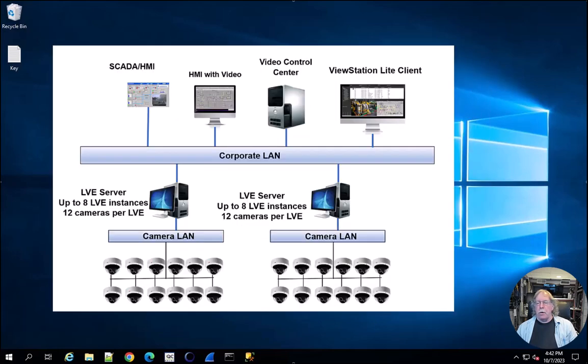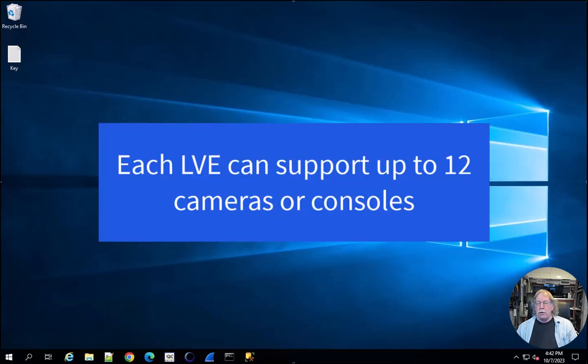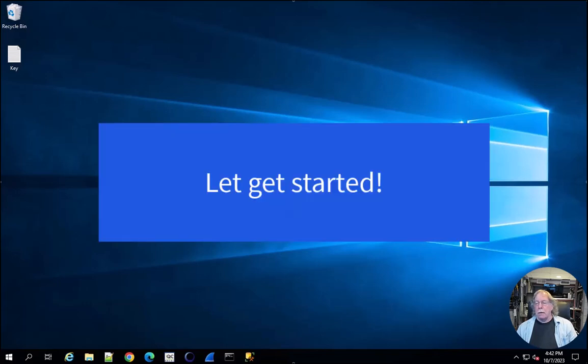Typically, the server that hosts the LVE service has two network ports. One network port would connect to the network segment that includes all the cameras. The second network port would connect to a network segment that the VCC service resides on. Longwatch can support up to 8 LVEs per physical server or virtual machine. Each LVE supports up to 12 cameras or consoles.